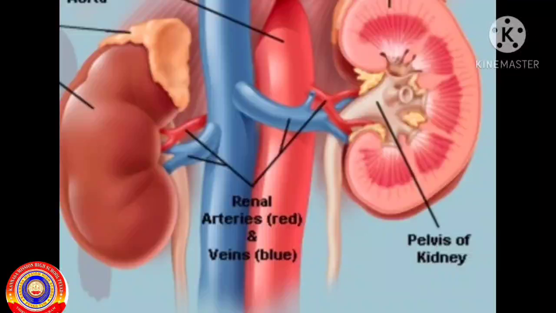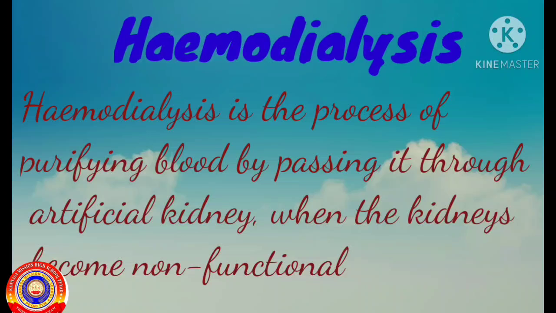When kidney diseases become severe, excretory substances do not get filtered and remain in the blood. How can the lives of those suffering from kidney failure be retained? Yes, it is through the process called hemodialysis. Hemodialysis is a process of purifying blood by passing it through an artificial kidney when the kidneys become non-functional.